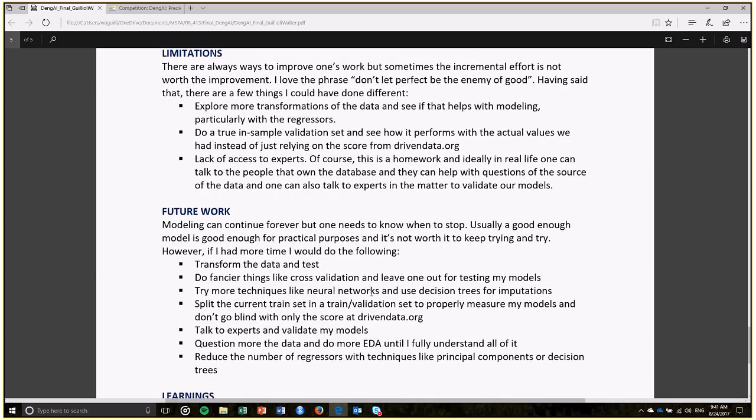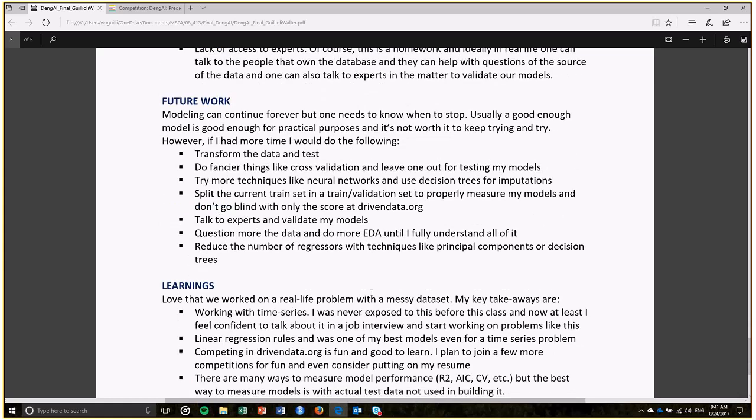There's definitely other things to mention here, but I just want to highlight that one of the things I loved the most about this course was learning how complicated and how easy it can be to predict time series. I've never done it. I've just pretty much done trend lines in Excel, and that's it. But now I feel like I'm very well armed to do more serious forecasting, and even offer to do some at work. Linear regression, again, keeps ruling, and we shouldn't forget that simple sometimes is better.